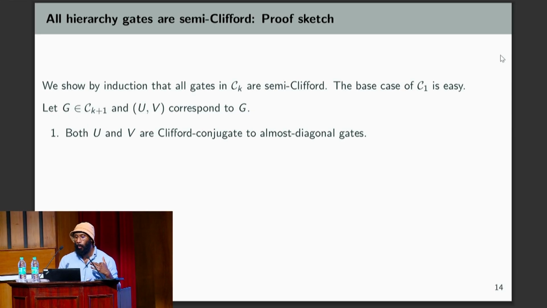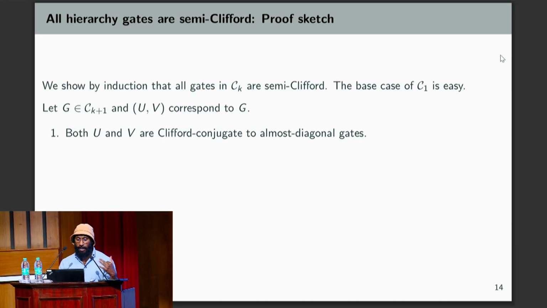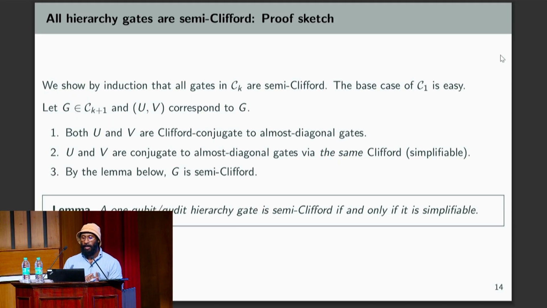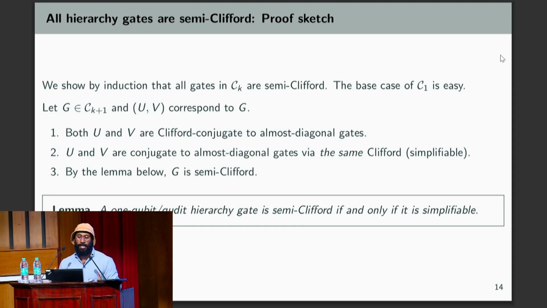Then we know that they're Clifford conjugate to almost diagonal gates because we have this characterization. However, they might be Clifford conjugate to almost diagonal gates using different Cliffords. So we have to show that if they're both Clifford conjugate to almost diagonal gates, we can actually use the same Clifford. And that means that it's simplifiable. And then we just use the lemma that we talked about before to conclude that the gate G is semi-Clifford, because simplifiability and semi-Cliffordness are equivalent.